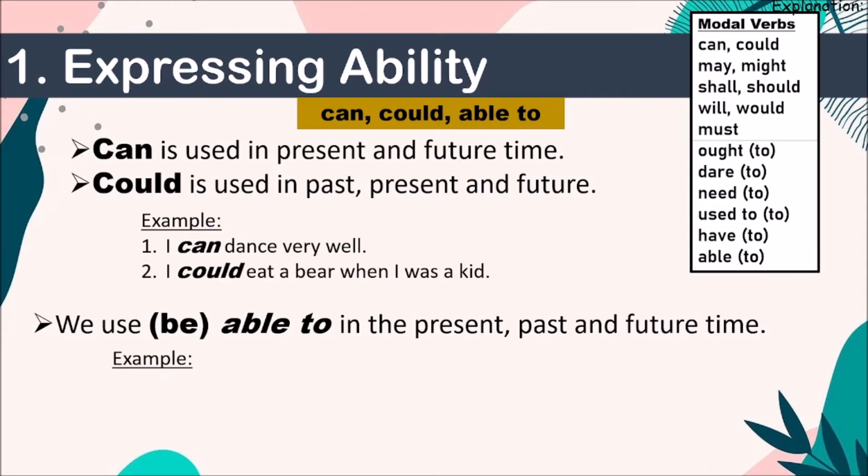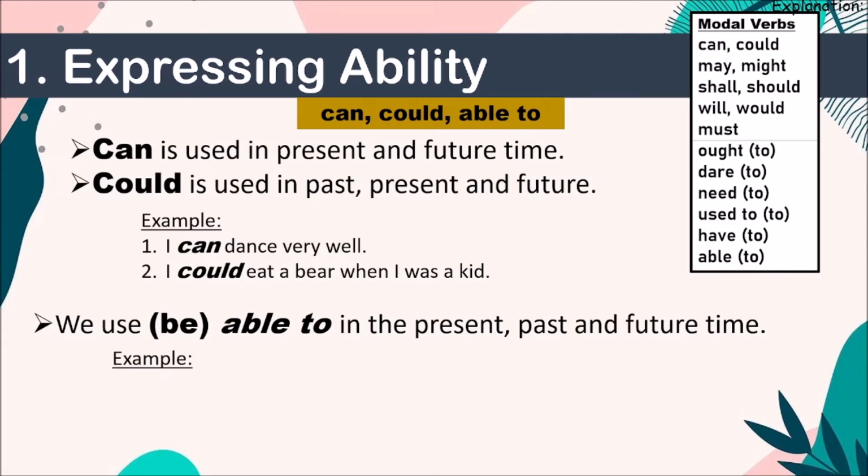I could eat a bear when I was a kid. Now this can, same word can, but in which tense is it used? It's used in past tense, and it's saying I could eat a bear when I was a kid. Could. मैं एक bear खा सकता था जब मैं kid था. खा सकता था. Ability. So easy, right? Finish. Let's go to the next one.